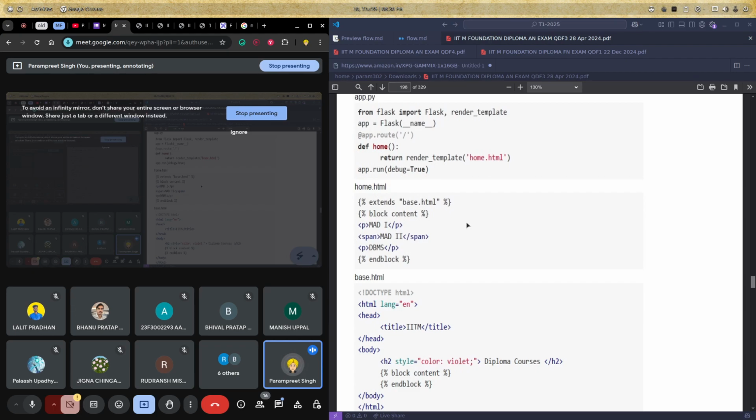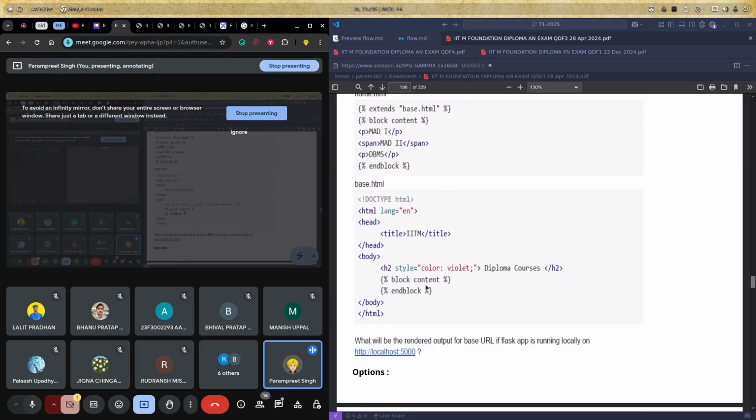Then let's say you have defined 10 different web pages. You don't need to write the whole code for the navbar, the header and the footer again. You can just extend base.html and write some code in the content block itself. So that's the purpose, that's the use case, and it is very, very useful.